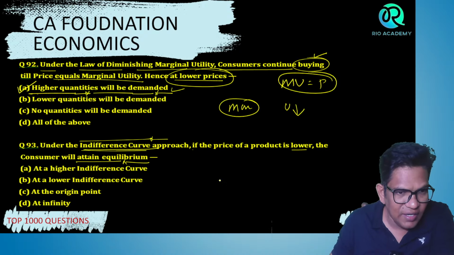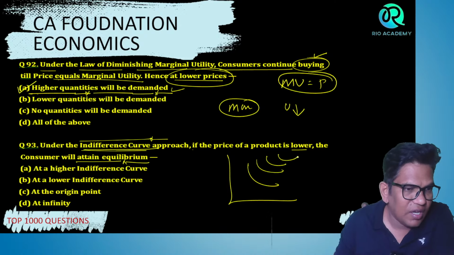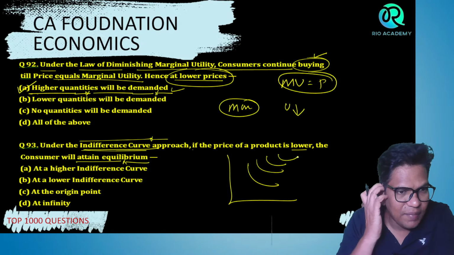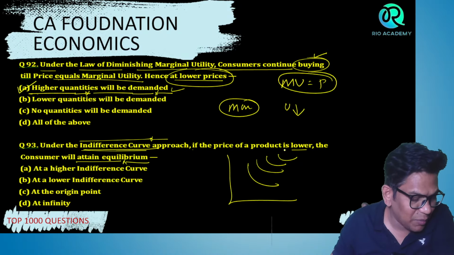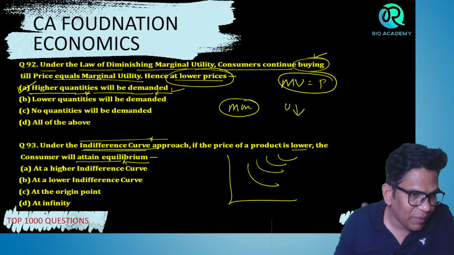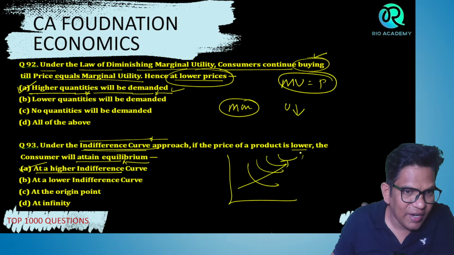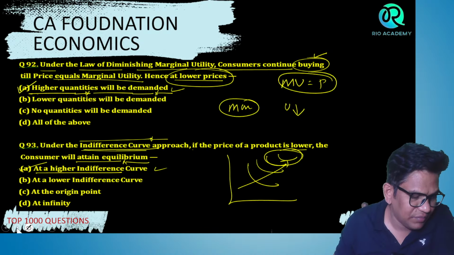See, in indifference curve analysis, there is an indifference map here. If the price of the product is very low, the consumer will attain equilibrium at a higher indifference curve, right? So A is the right answer here. Understood, बच्चों?